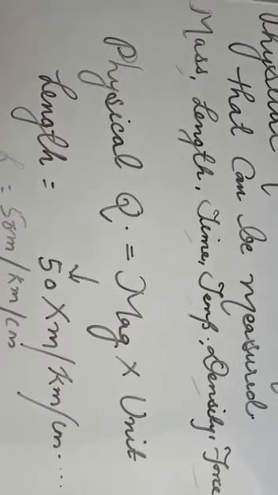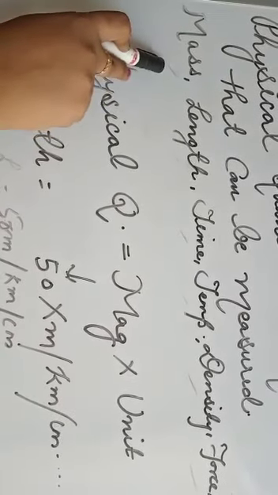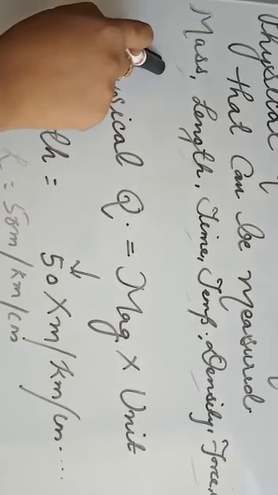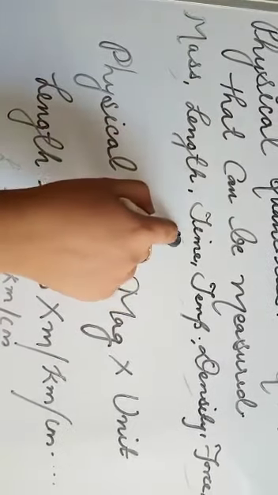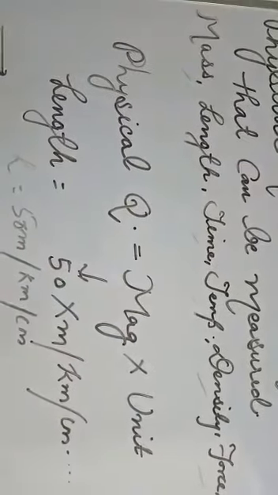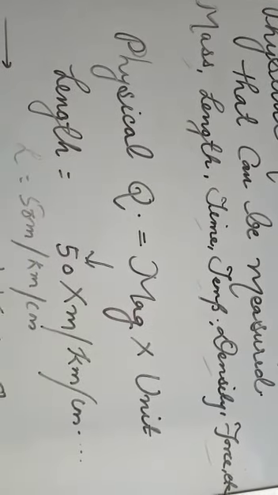For example, if I say mass of any substance is 50 kg, here 50 is magnitude and kg is unit. Length we have already discussed. Time 5 hour, 5 is magnitude, hour is unit. Temperature 30 degrees Celsius, 30 is magnitude, degree Celsius is unit. Density 5 kilogram per meter cube, 5 is magnitude, kilogram per meter cube is unit. Force 60 Newton, 60 is magnitude, Newton is unit. So here we can use this general formula to have any physical quantity.